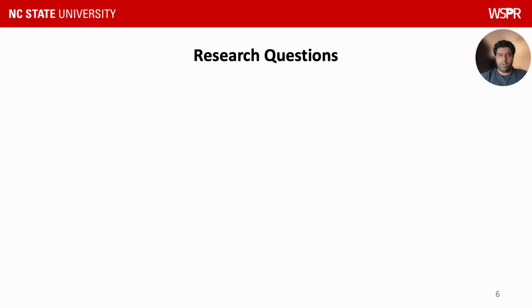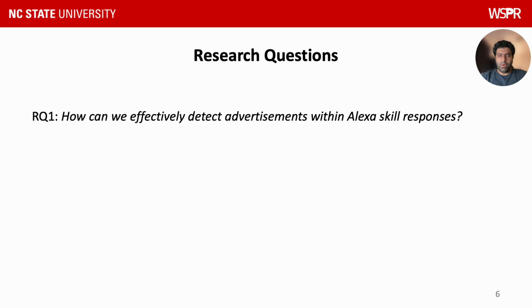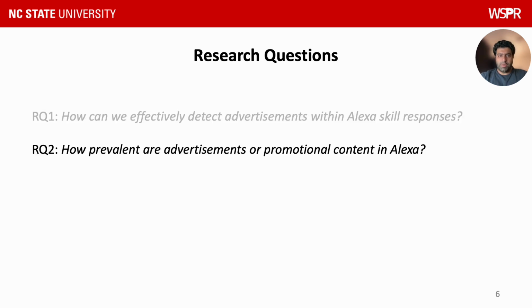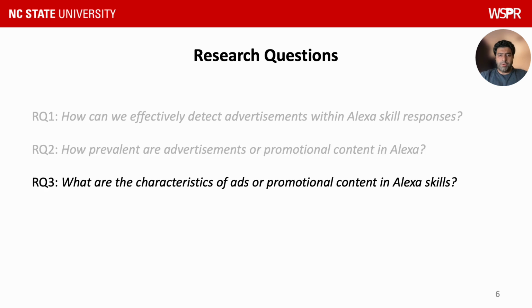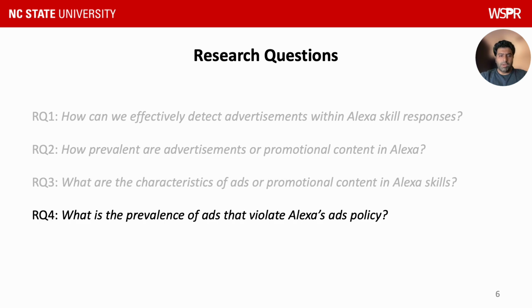In this paper, we answer four research questions. First, we determine how we can effectively detect advertisements within Alexa skill responses. Second, we uncover how prevalent advertisements are in Alexa skills. Then we determine the characteristics of the advertisements or promotional content within Alexa skill responses. Lastly, we determine the proportion of the ads that violate Alexa's ads policy.